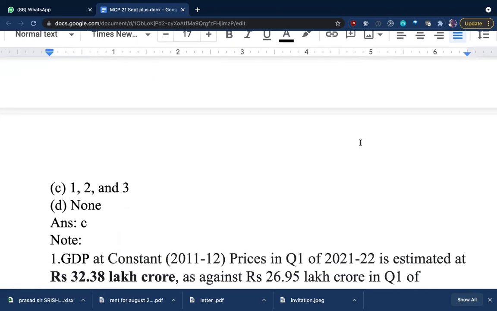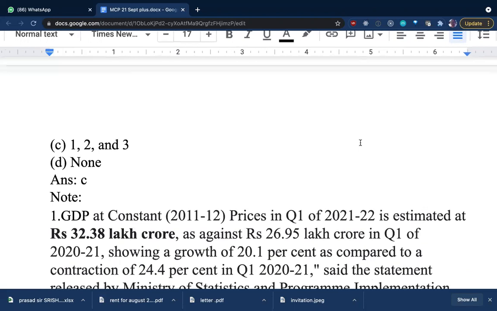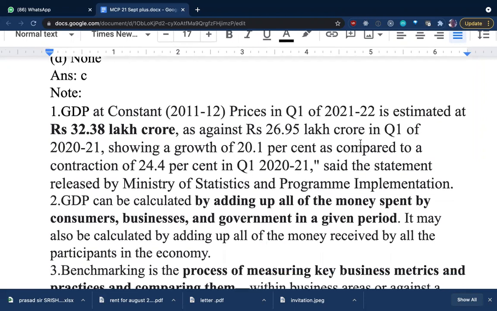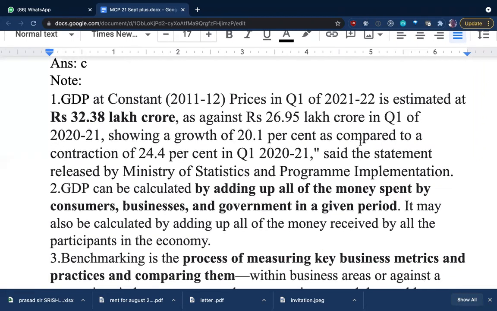Right? So here, first of all, we need to understand the context of the question. What is GDP? Yeah, gross domestic product. It has been announced that in Q1 of 2021-22, students, due to COVID, there was a heavy loss. The GDP went down miserably all over the world.